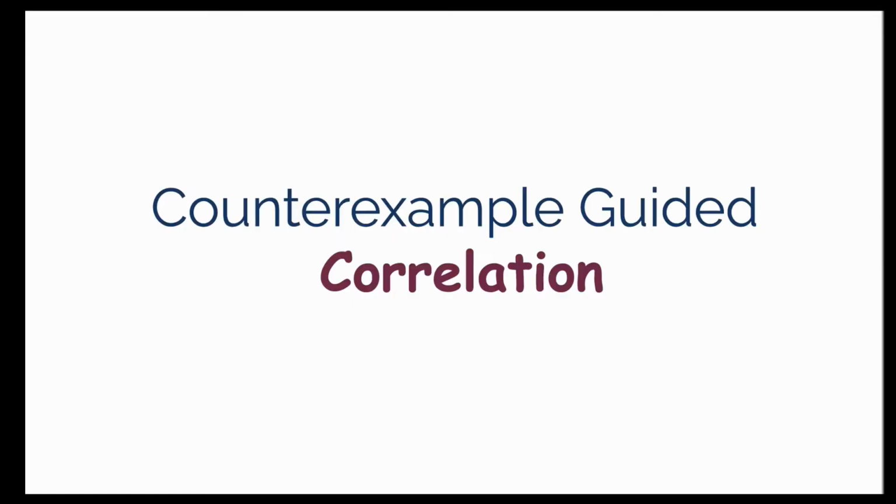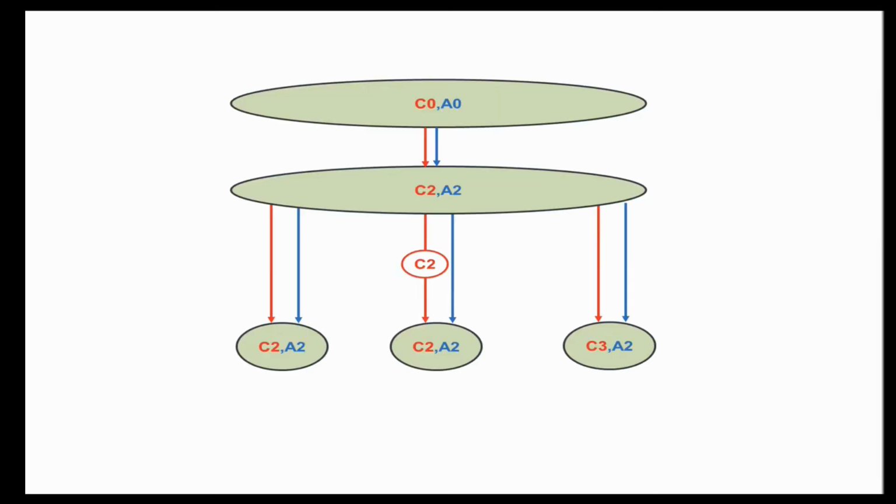Our second contribution here is a counterexample guided correlation algorithm. During the incremental construction of product CFG, we have seen this picture where we need to pick one correlation out of all the possible correlations to expand further. For example, A2 to A2 could be correlated with one iteration of the loop of C function, or 2 iterations, and so on.